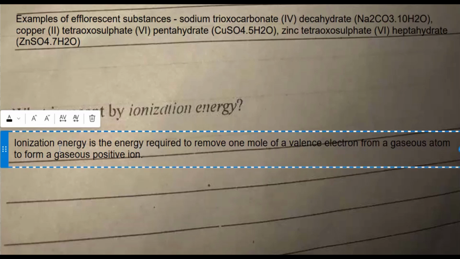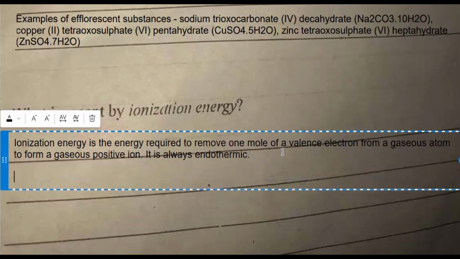So it is always what? It is always endothermic. All right. So how do we express this? Ionization energy is generally expressed as X(g) giving us X+, right?